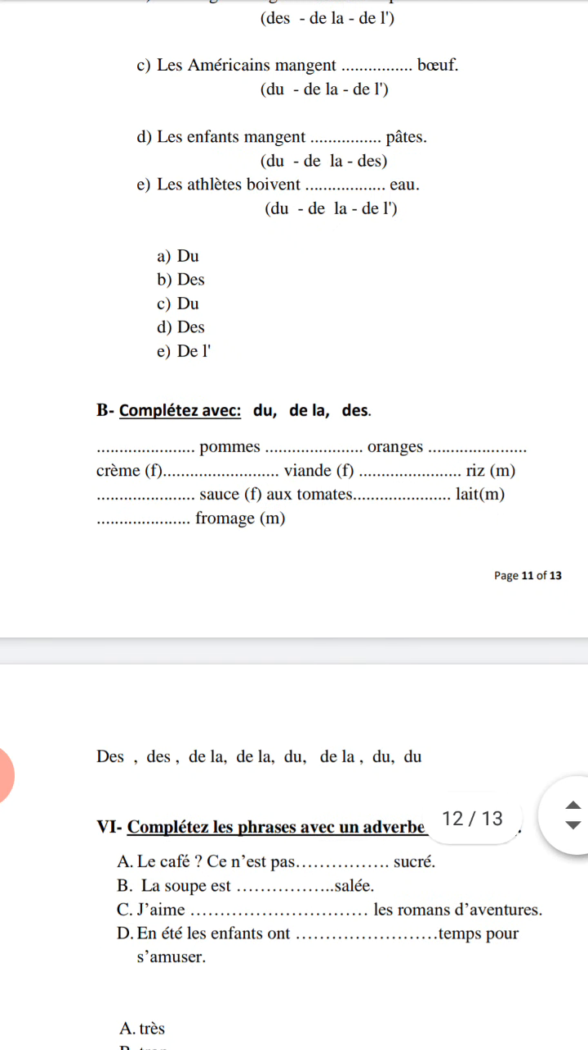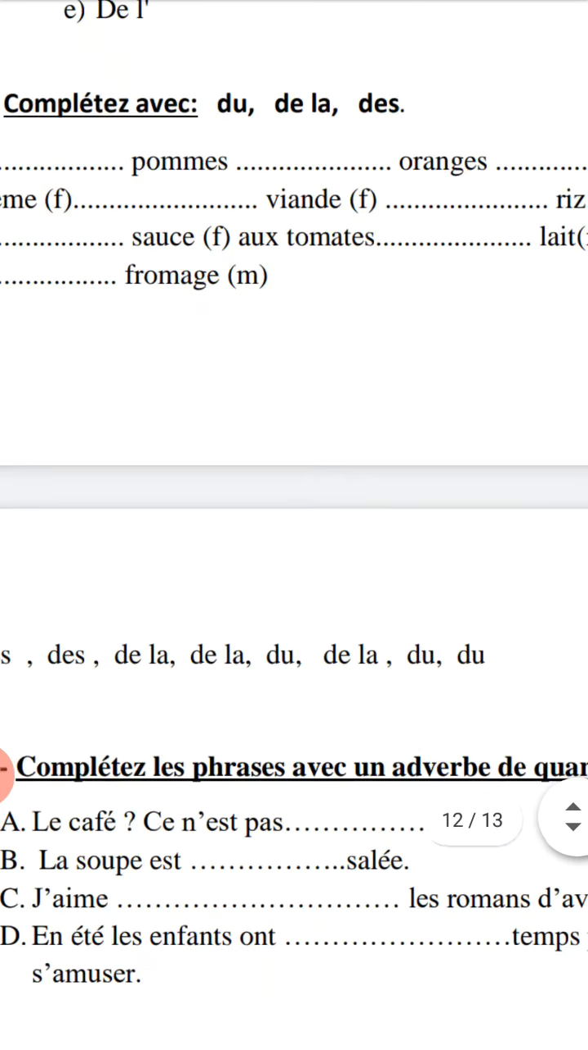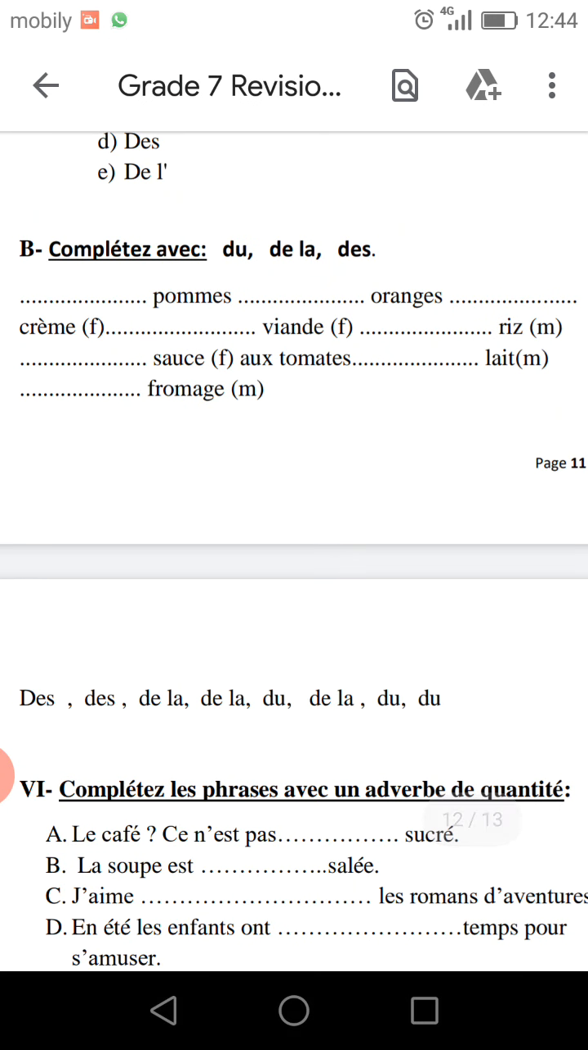Let's move to les adverbes de quantité. Here, I'd like you to complete les phrases avec un adverbe de quantité. Complete the phrases with a quantity adverb. Okay? Le café, do you remember les adverbes de quantité? Très, peu, beaucoup, assez. Do you remember? I hope. Le café, ce n'est pas sucré. Le café, the coffee, ce n'est pas, is not what? Sucré, is not sugary.